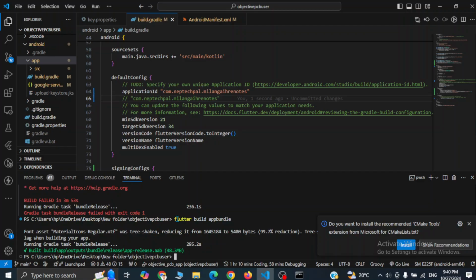Finally, you can see our app is built and this app bundle is ready to send in Play Store for the review. And this is the very basic part for uploading app in Play Store. Like we have completed the stuff related to our Android app. Now we have to create some screenshots of our app, logo of our app, like long and short description of our app to publish in the Play Store. I will create a second part of this video to cover those stuffs.